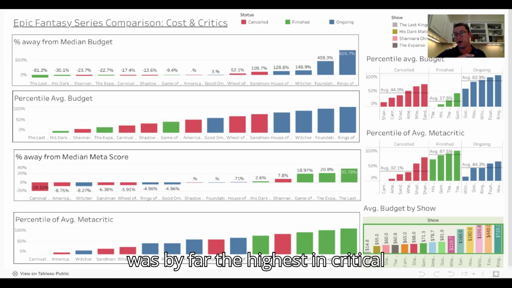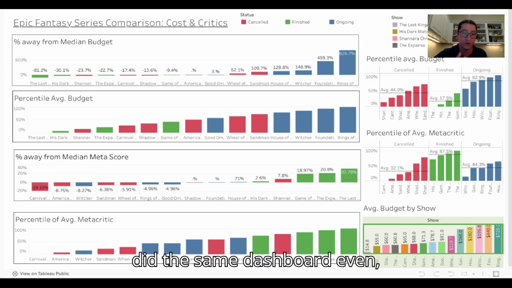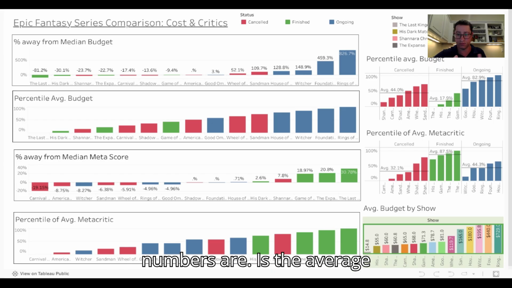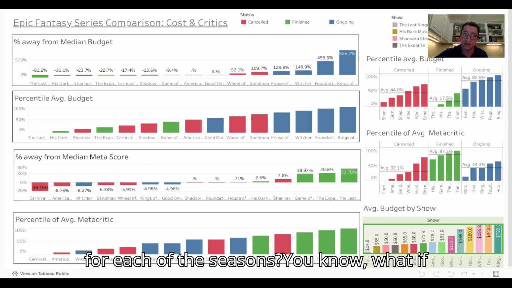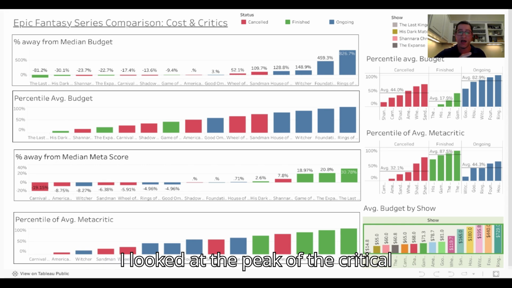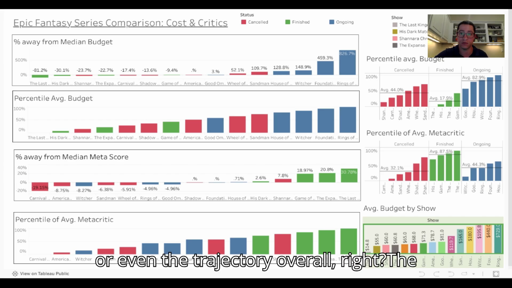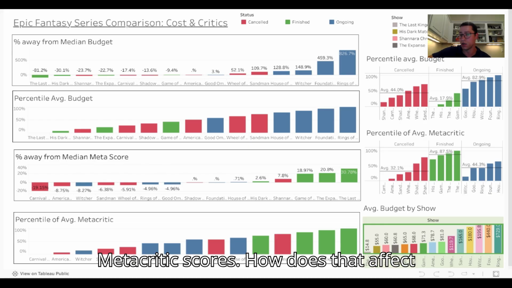So what if I did the same dashboard, but as opposed to the average of all the seasons, because that's what these numbers are, the average Metacritic score or average budget for each of the seasons, what if I looked at the peak of the critical reviews, and how that affects the average budget, or cancellation status, or even the trajectory overall? The Wheel of Time has an upward trajectory of Metacritic scores. How does that affect cancellation and status of the show?